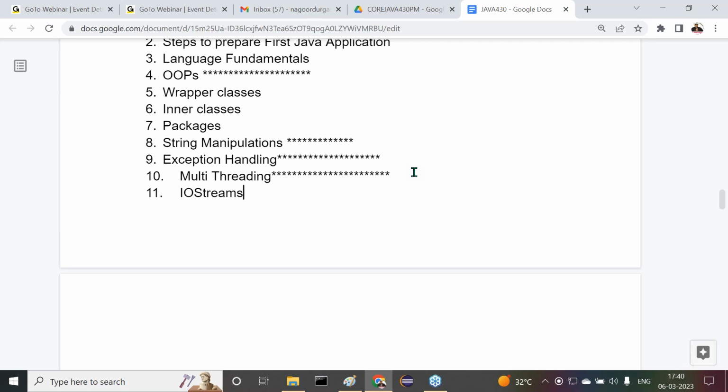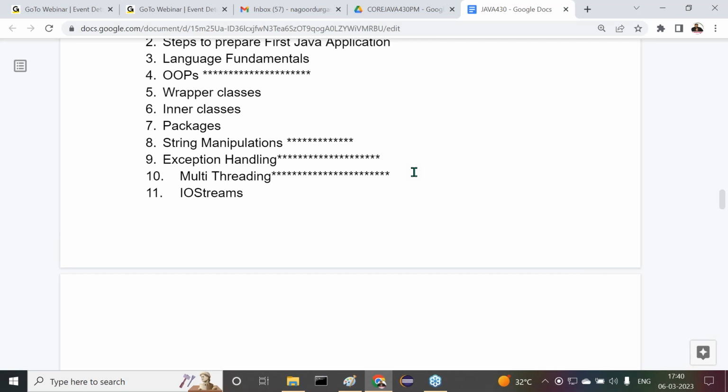There I require one stream, that is an input stream. Now data is available in my program. Now I want to send the data to some output devices. Output devices may be a printer or some other network. To them, I want to send some data from a Java program. To send data from a Java program to some output devices, again I require what? Some stream.